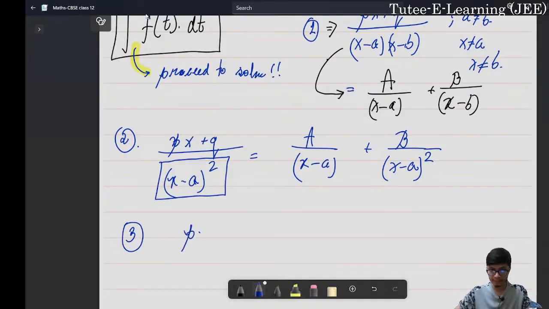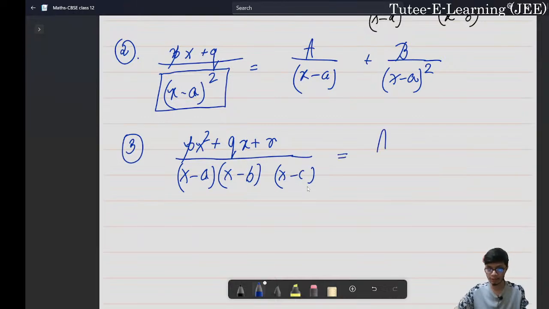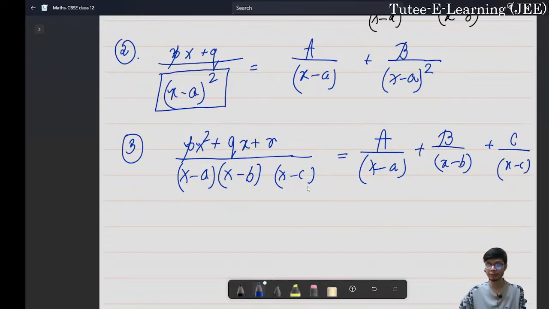Similarly, if we have a partial fraction like (px square + qx + r), and let us say we take up 3 factors, x - a, x - b and x - c, then this will be equal to A upon (x - a) plus B upon (x - b) plus capital C upon (x - c). We'll write this in terms of this kind of partial fraction, right?